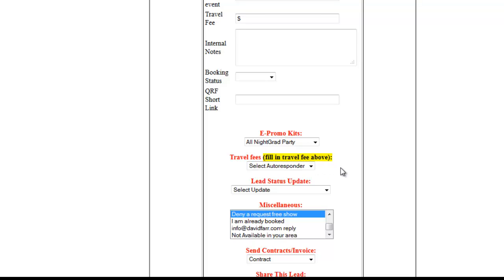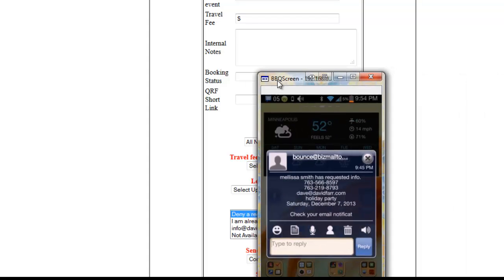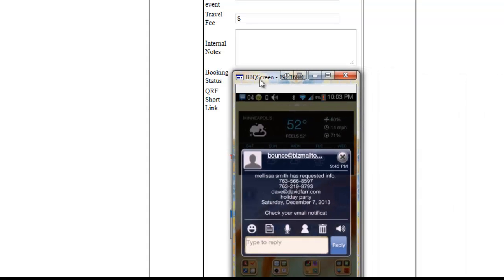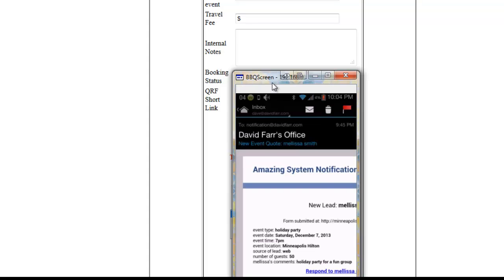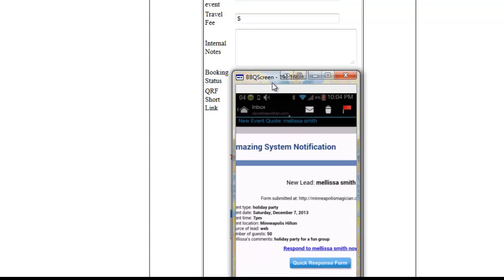And by the way, this is also mobile friendly. I know I mentioned that, but let me just bring over our little emulator here, and let me close the text message notification that we received about the new lead there. And let me just open up that same email. We got to refresh here. Okay, so we're going to open up the email, clicking that same button for the quick response form.